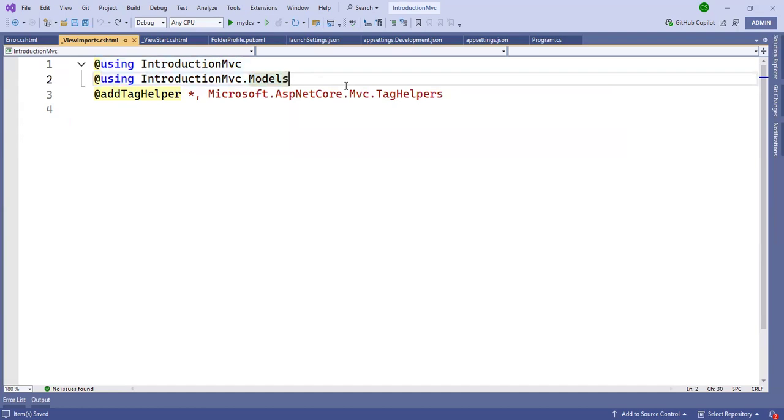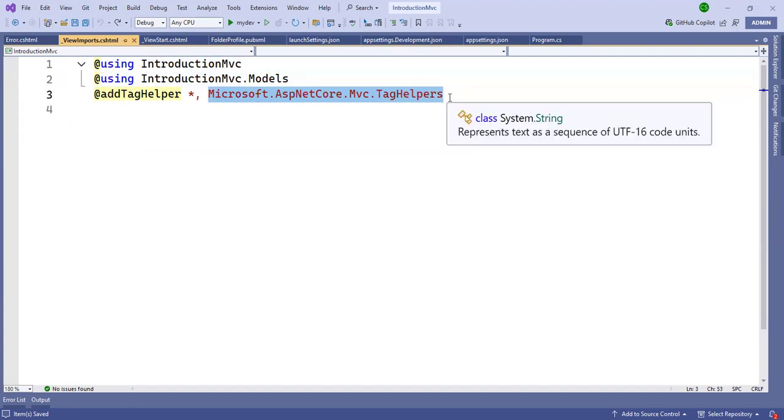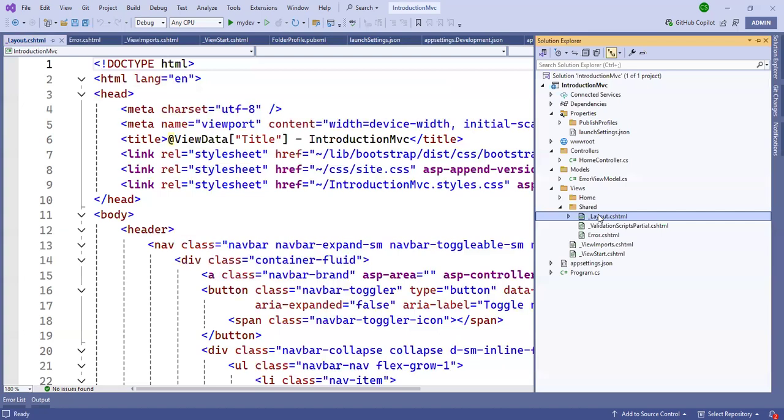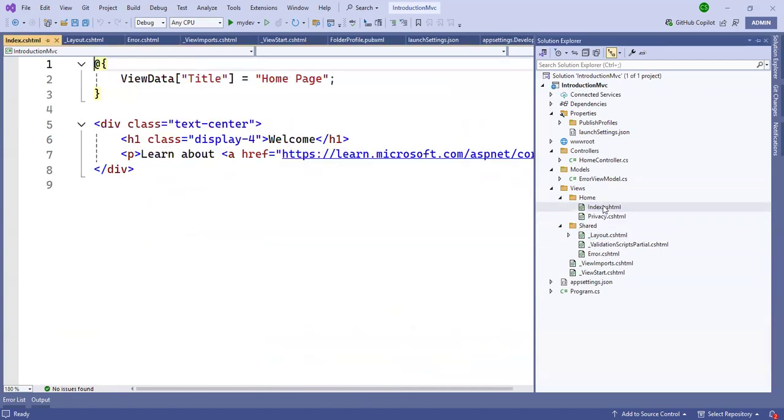This is a default. After that, this line is addTagHelper, Microsoft.AspNetCore.Mvc.TagHelpers. This is used for, suppose that I go to the HTML page, the HTML view page.